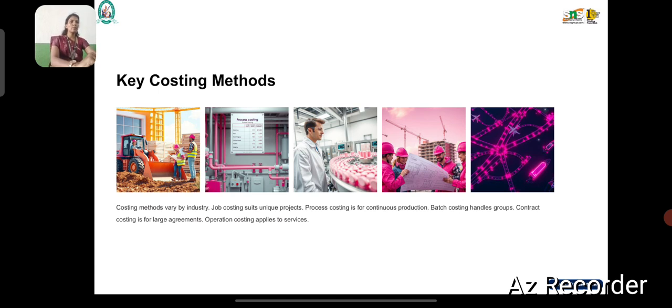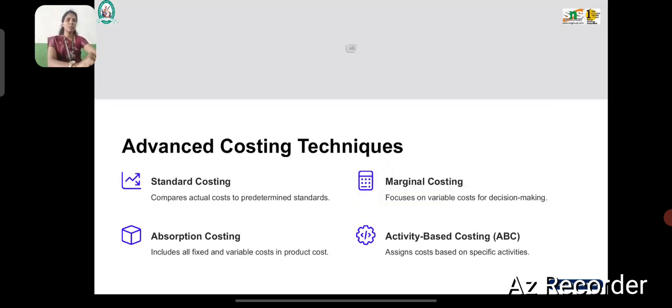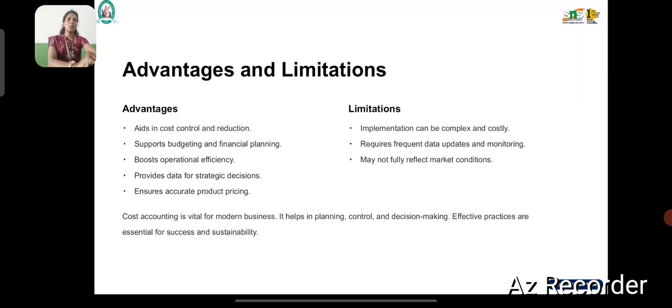Costing techniques: there are standard costing, managerial costing and activity based costing. These are all the costing techniques. The advantages of cost techniques. What are the advantages? The standard costing, material costing. These are all the techniques of cost accounting. Next one is advantages and limitations.